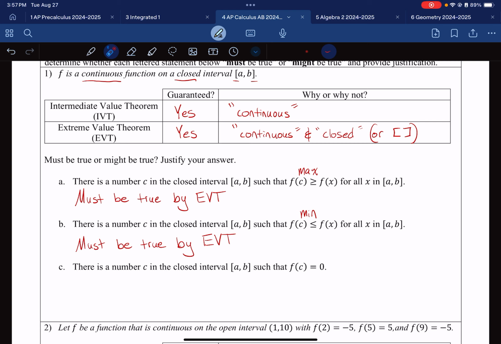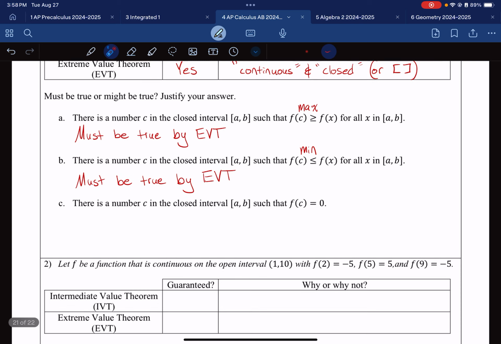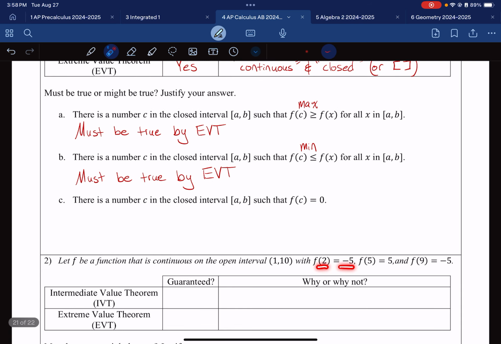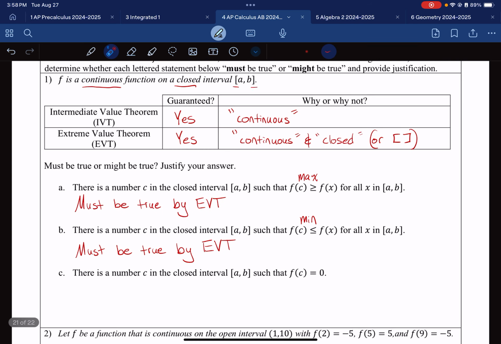All right, there is a number C such that the height at that point is 0. Do we know that the height is 0? Well, if there is a way to guarantee that the height is 0, it will come from intermediate value theorem, because this guarantees heights. It only guarantees heights in a range if we know 2 points on here. This did not tell us what those 2 points are. Number 2, it tells you, hey, the x coordinate is 2, the y coordinate is -5, et cetera. This one doesn't have any information, so it might be true, it might not be true.